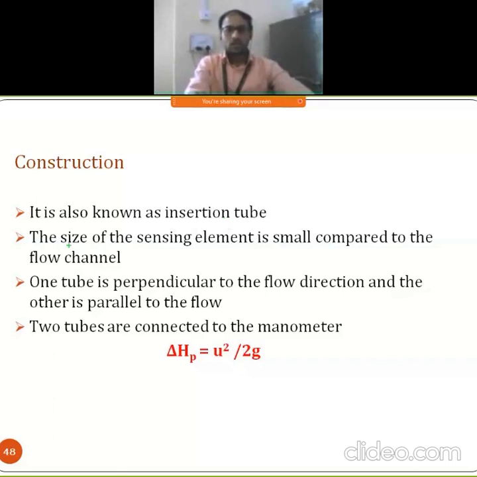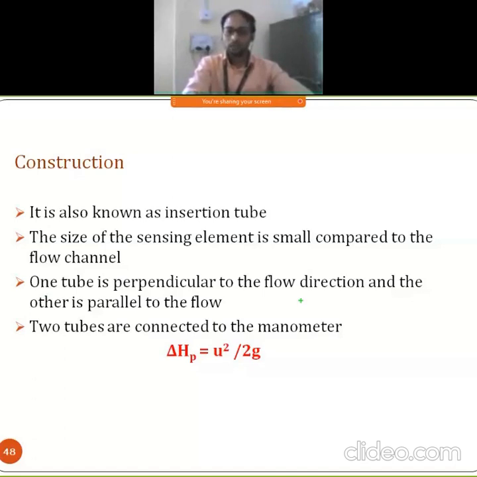The size of the sensing element is small compared to that of the flow channel. Consider the diameter of your tube and the diameter of the sensing element, or that inserted tube, which differ, right? And one tube is perpendicular to the flow direction and the other is what?